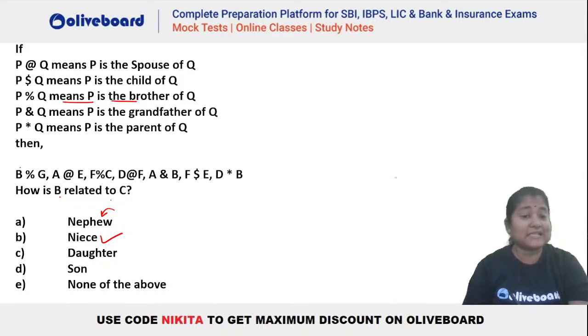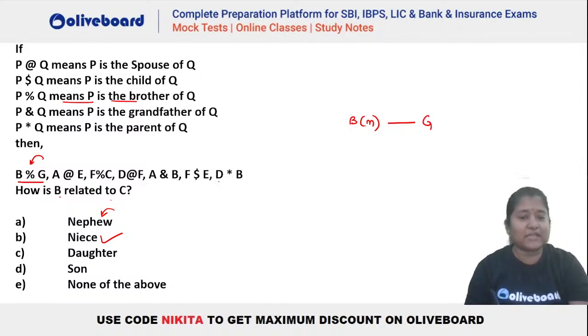You can see it is said as B percentage G. Percentage means P is the brother of Q. So we should have B as the brother of G, right? So B will be a male person here. He should be a brother of G. Something like this. Okay. Then what can we connect here?